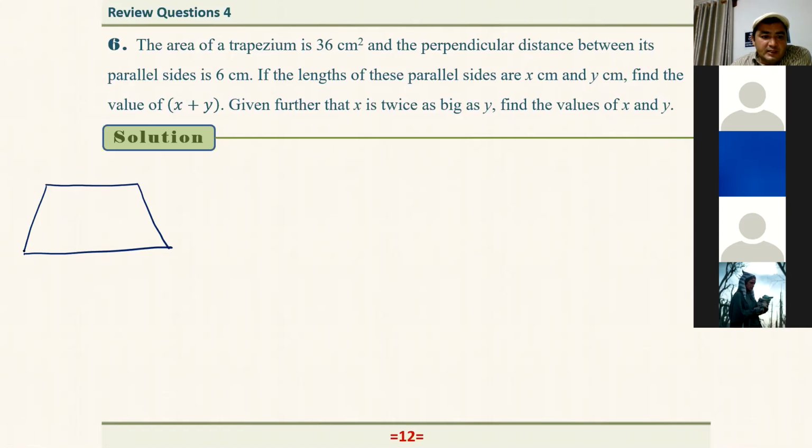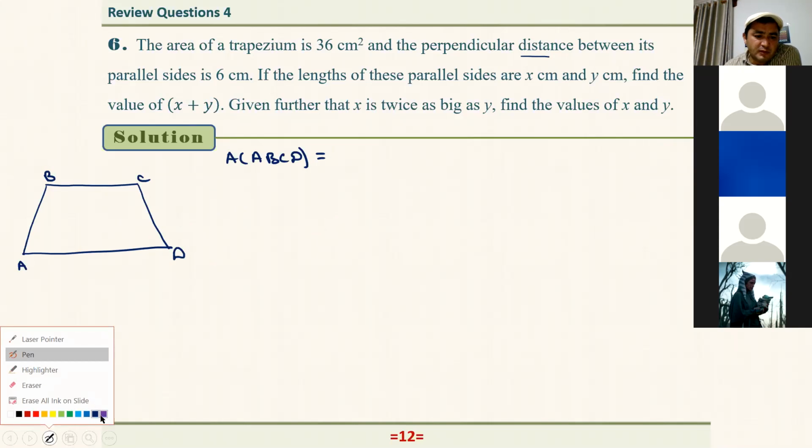Okay, that's my trapezium. It says that the area is 36. Let's say this one is A, this one is B, this one is C, this one is D. So the area of this trapezium ABCD is equal to, now I'm going to write this. It says that the distance between its parallel sides is 6 centimeters. When we just say distance, we mean height, right? The shortest distance. Otherwise, infinitely many distances.